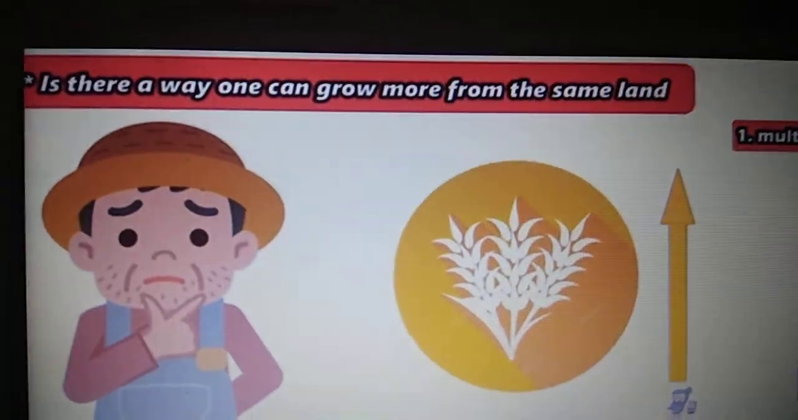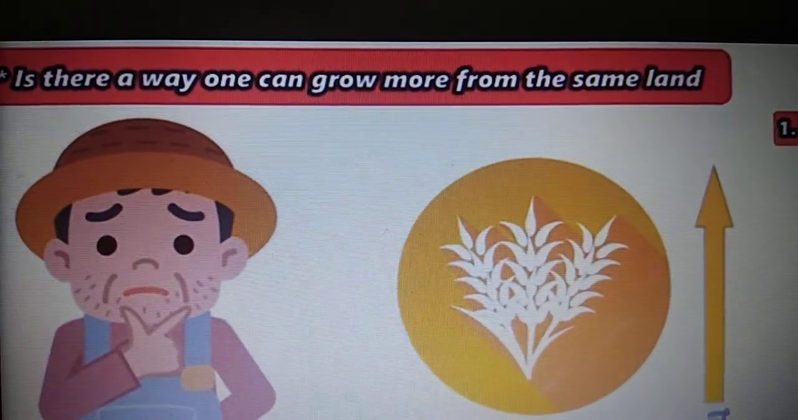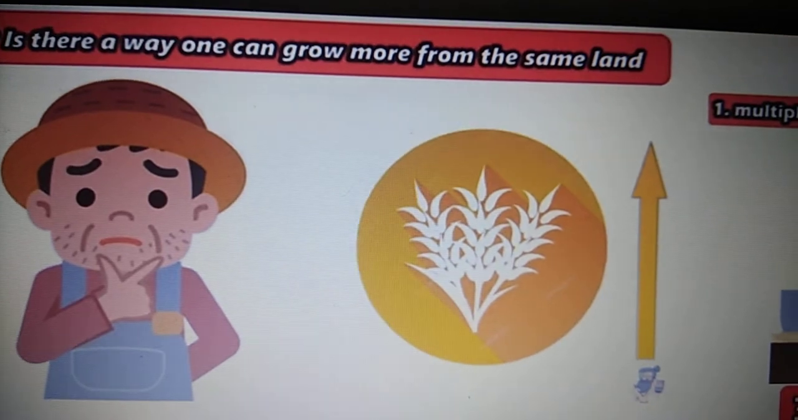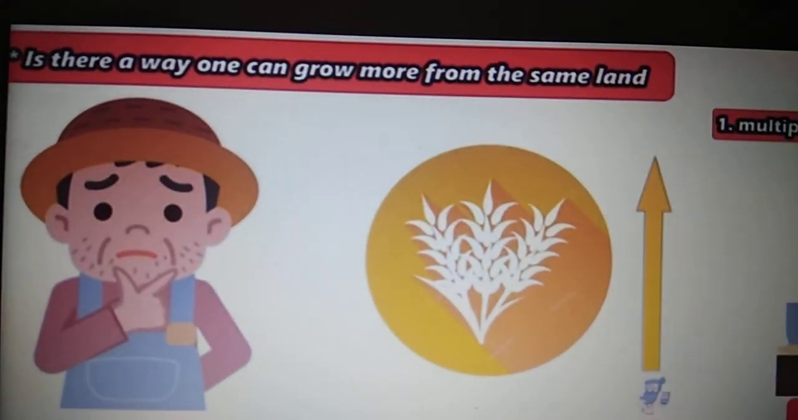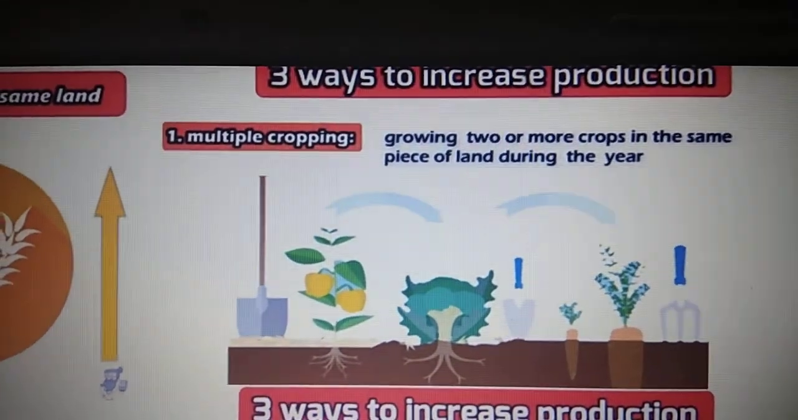So children, let's look into the next part of farming in Palampur. Is there a way one can grow more from the same land? Now the farmer is wondering, we have fixed land, no more land is available. How can we increase our production? Now there are three ways by which production can be increased.